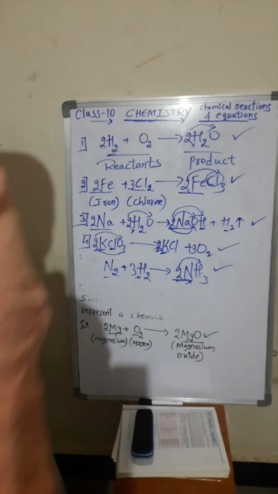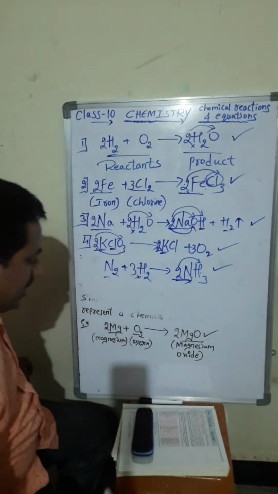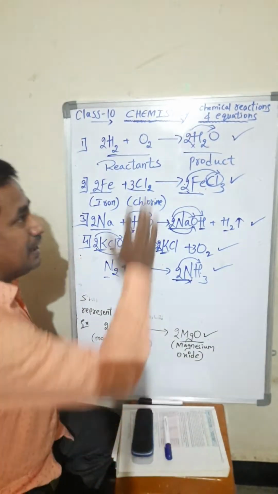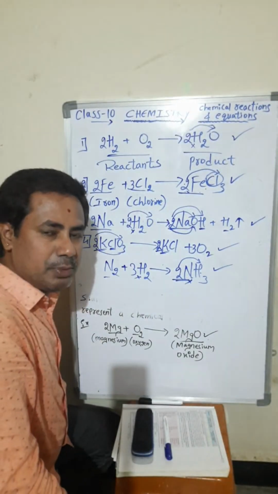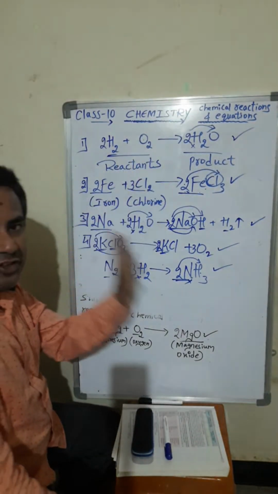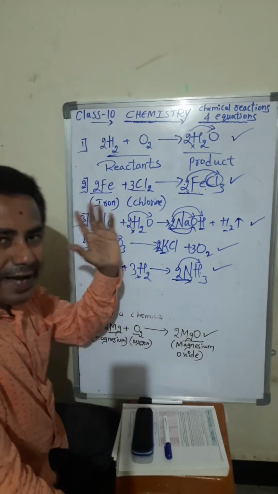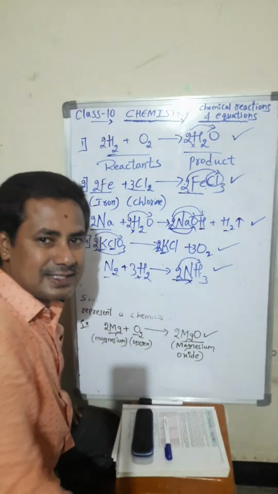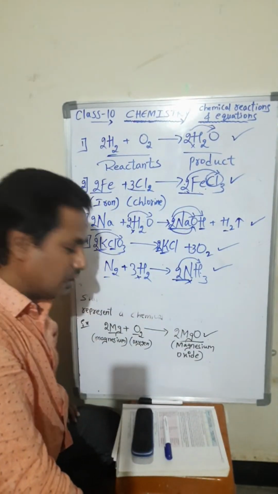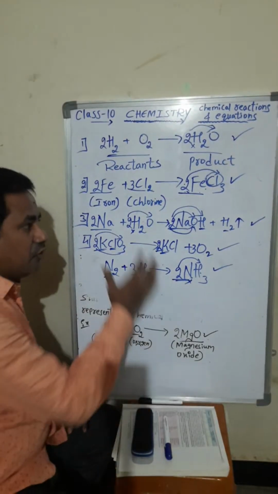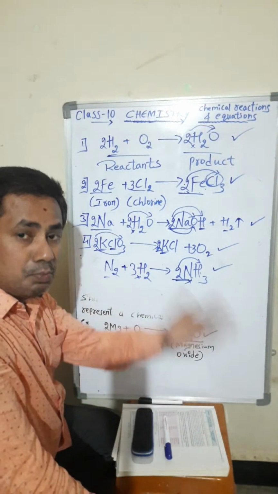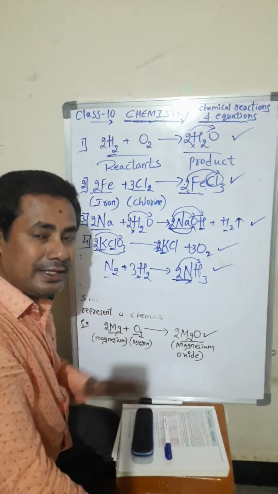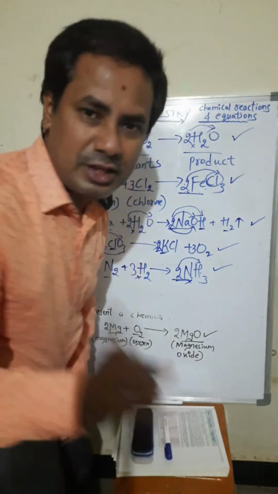Today's session, what we have studied in this session: the chapter name is chemical reactions and equations. In this chapter, we have discussed the definition of chemical reactions, the definition of chemical equation, and characteristics of chemical reactions. And then we have studied how to balance chemical equations. If you have not understood this, I will take some more examples in the next class. I will continue this class in the next session, so please be with me.